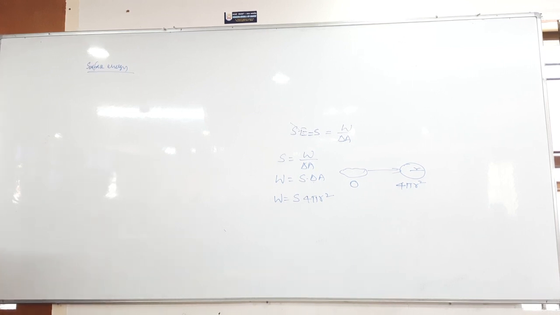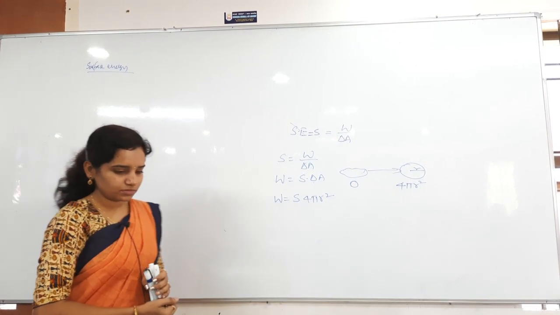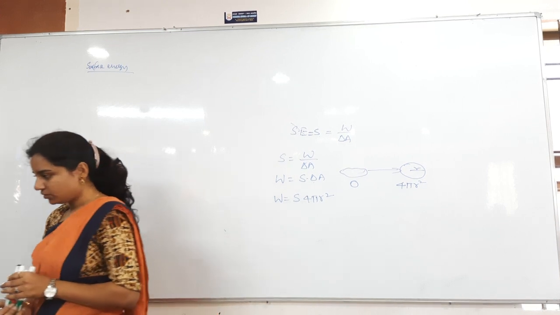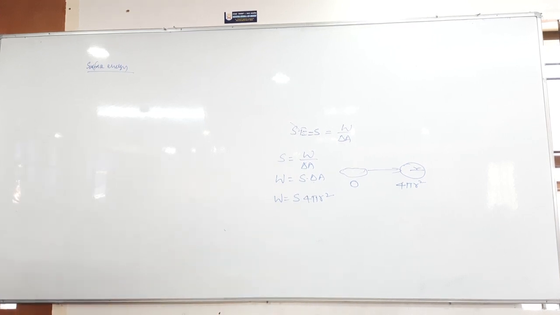Write a note. Usually for the numericals, force is equal to S into length.